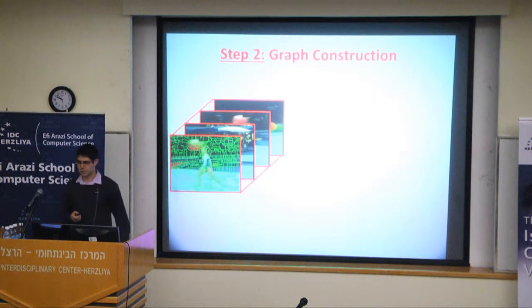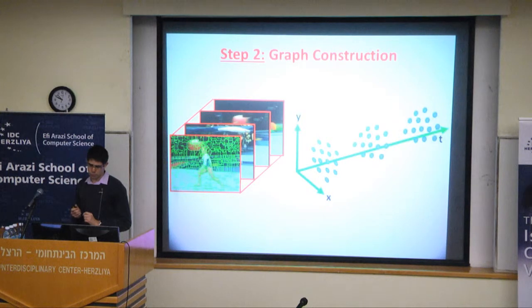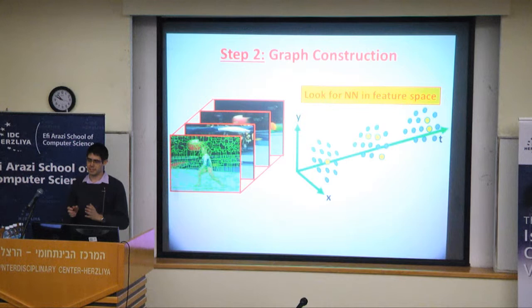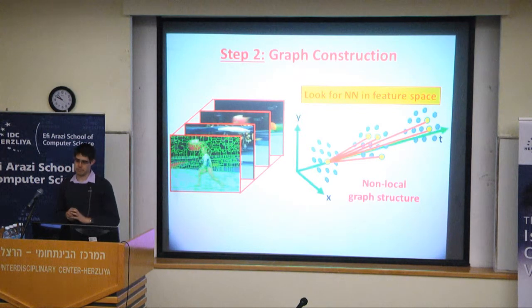Okay. Now that we've defined this feature space for all of these regions, the next step is to construct a graph. For each of these superpixels and its descriptor, we look for nearest neighbors in the feature space I just defined. Note that these nearest neighbors are close only in this feature space. So they can be very far away, both in space and in time. And this is actually what creates the non-local graph structure.